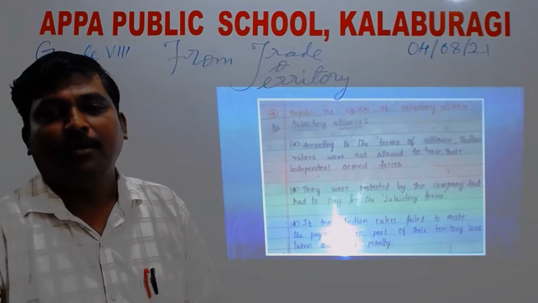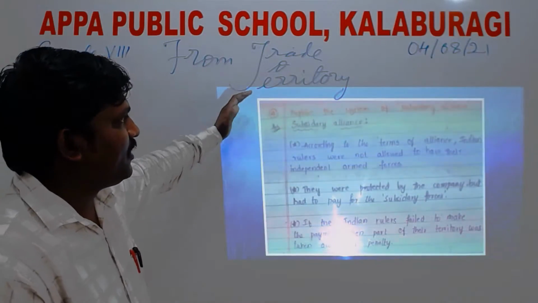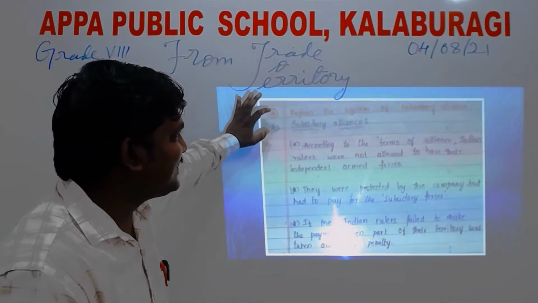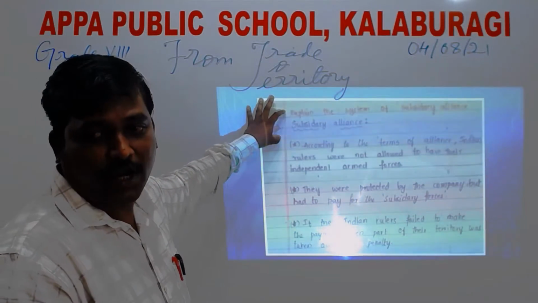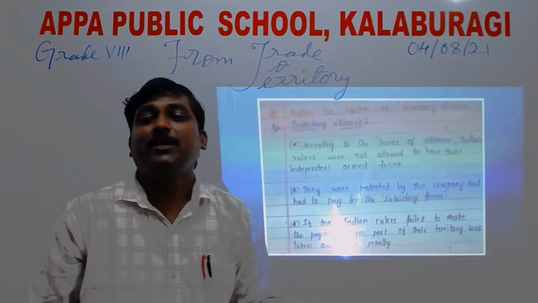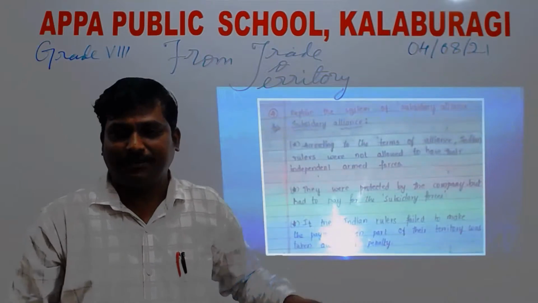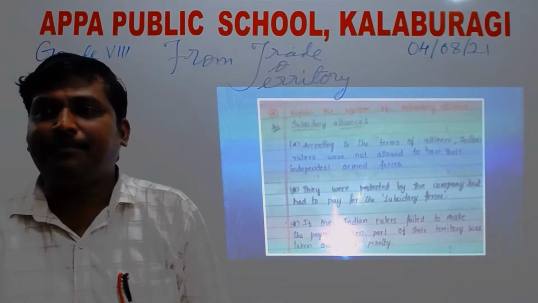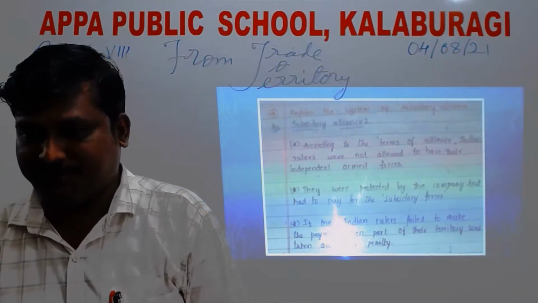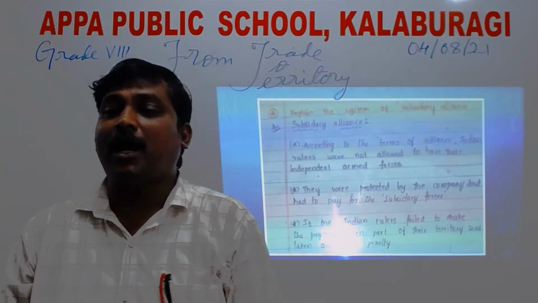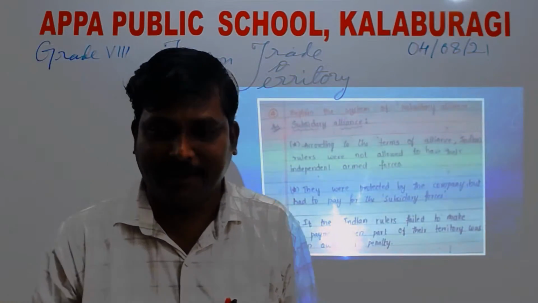One of these policies was the subsidiary alliance, which helped to annex territories. Annex means to take control over forcefully.